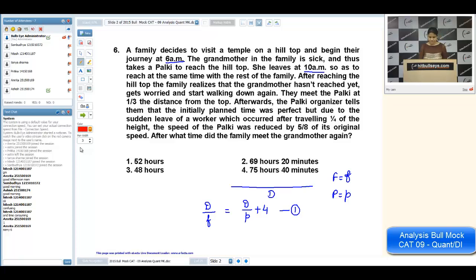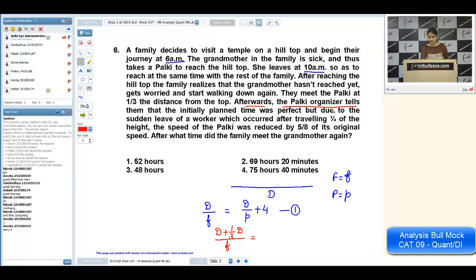Now come to the second equation. After reaching the hilltop, the family realizes that the grandmother hasn't reached yet, gets worried and starts walking down again. They meet the palki at 1/3 the distance from the top. It means family has covered the complete d distance and 1/3 of d because they are returning. They are going with the same speed. This is equal to 1/3 the distance from the top.